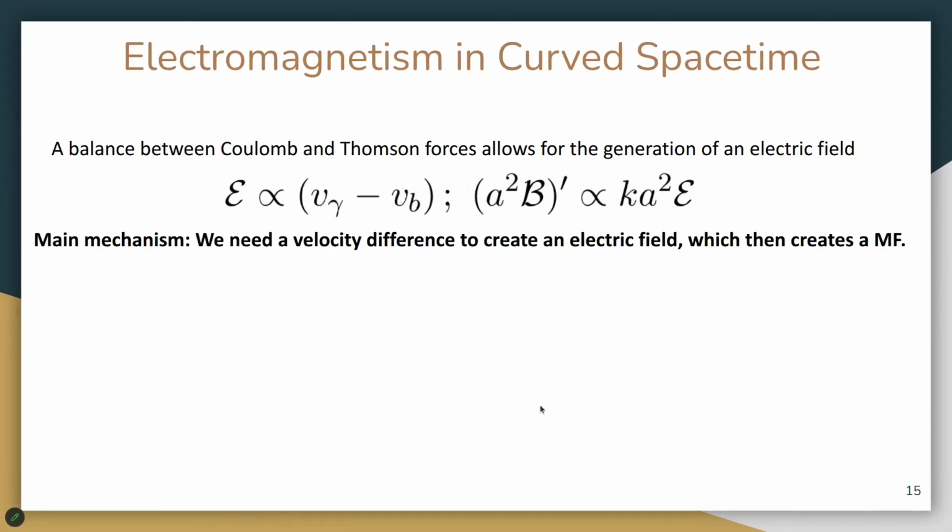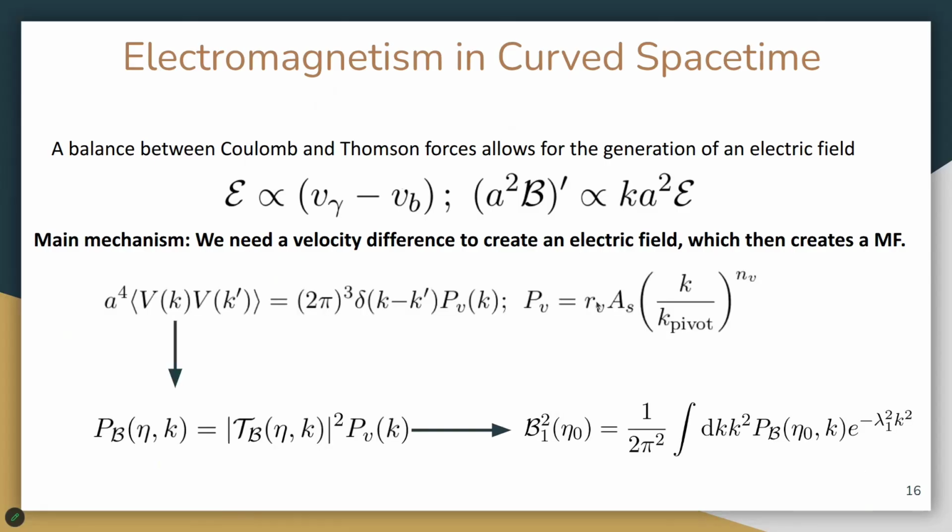Now, on the electromagnetism side, the electromagnetic tensor is evolving in the early universe along with gravity, and a good balance between Thomson and Coulomb scattering results in a velocity difference between the photons and the baryons that can generate an electric field. That electric field can source the evolution of the magnetic fields that we need to explain astrophysical magnetic fields. So the initial conditions that I'm going to describe later share this basic mechanism. That is, some initial condition creates a large enough difference in velocities between the photons and the baryons to generate an electric field that will then source the magnetic field, which we call the PMF.